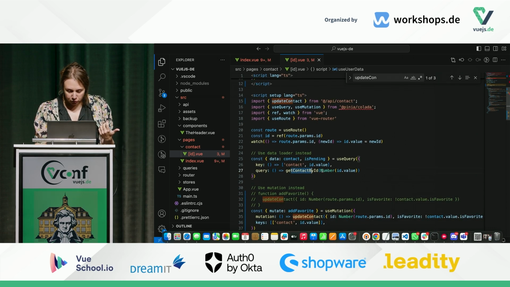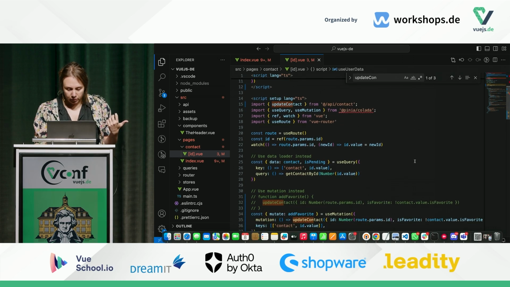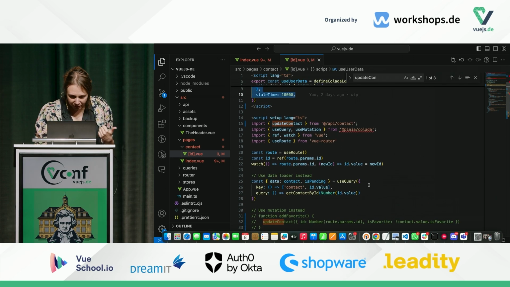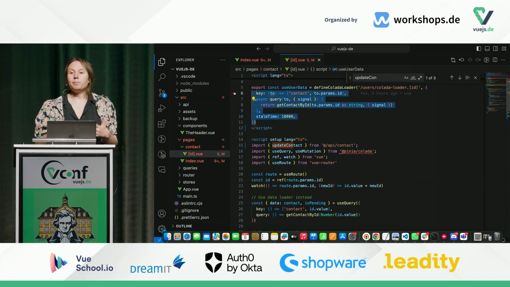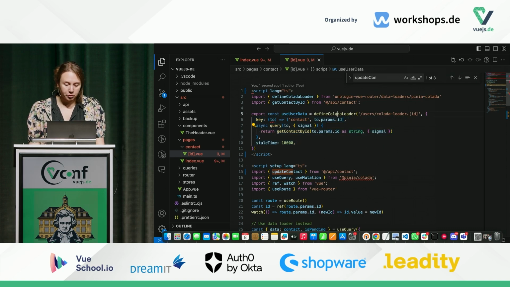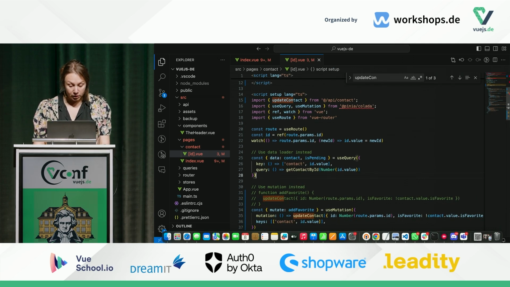We have the same function. And we have the same configuration here, except the stale time, but it doesn't matter. We have the same configuration as the one that we would pass to a query, except that we are passing it to the Colada loader. And then this Colada loader will return us a composable, useUserData. And that's this composable that we will be using here.